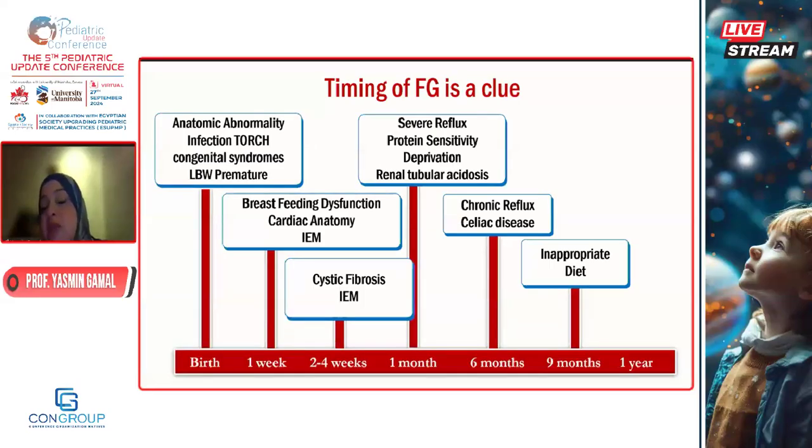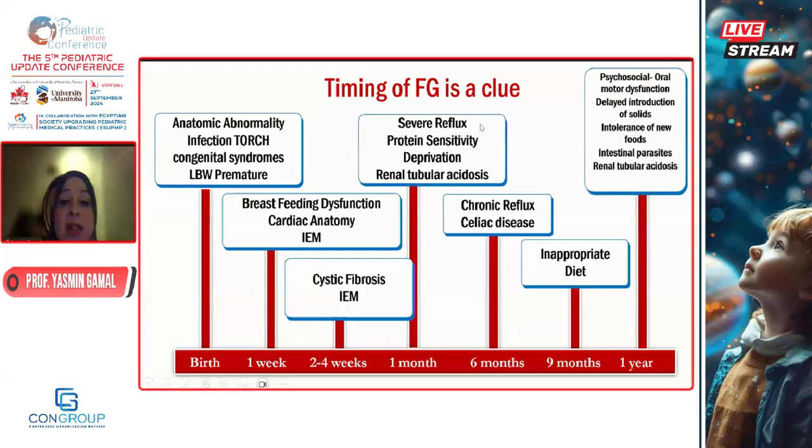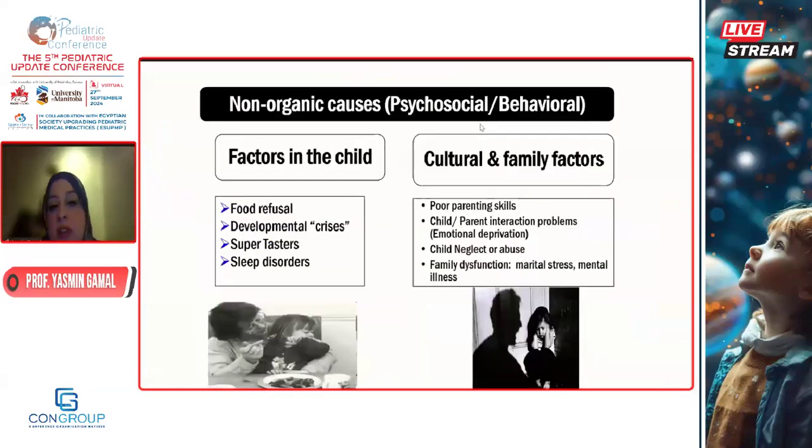The child is not receiving diversity and is not gaining the appropriate feeding behaviors. And at 1 year, of course, it is mainly organic intolerance to food, the child-mother dyad, the problems of the feeding difficulties; they all start to appear at the age of 1 month.